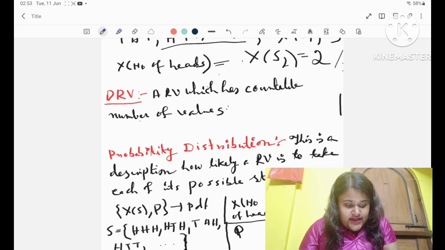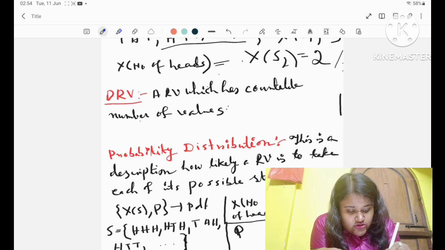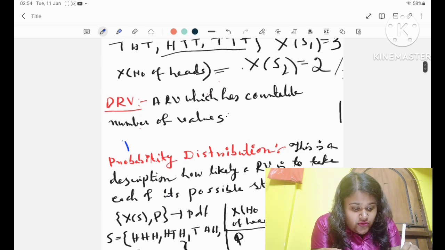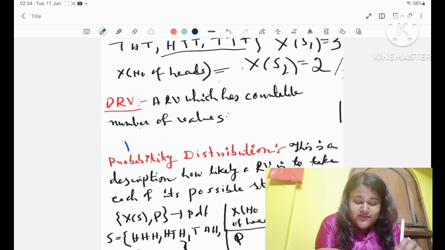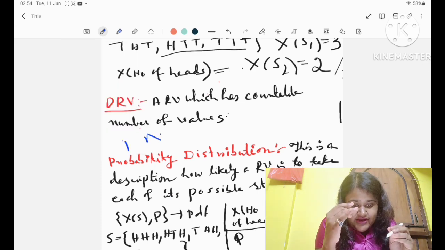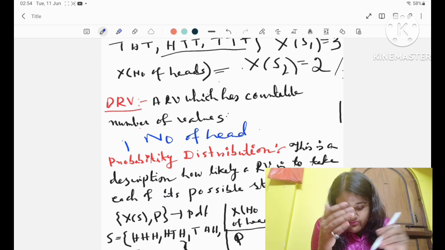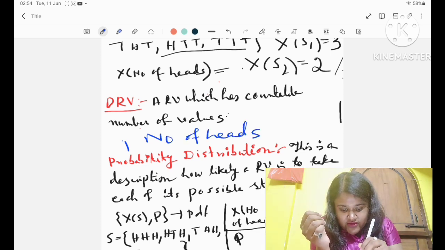And the second one, here there are 2 heads, so the value will be 2. So 3 and 2 are real numbers and S1 is a sample point. The definition is that this is a function that assigns a real number to each sample point in the sample space. I hope it is clear now.